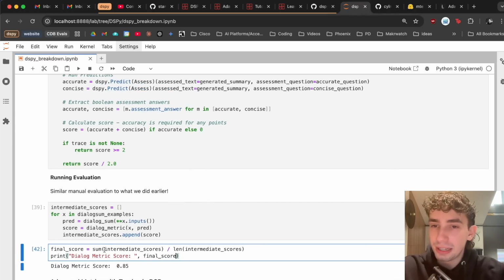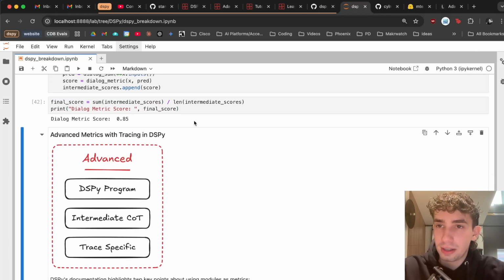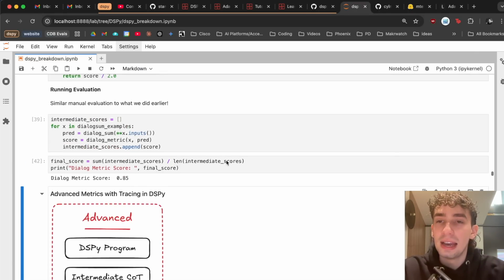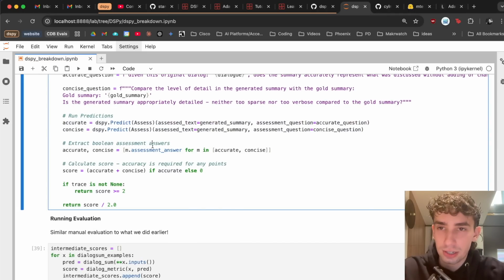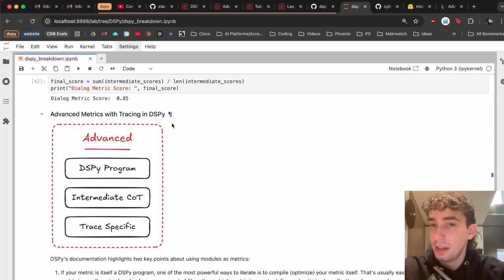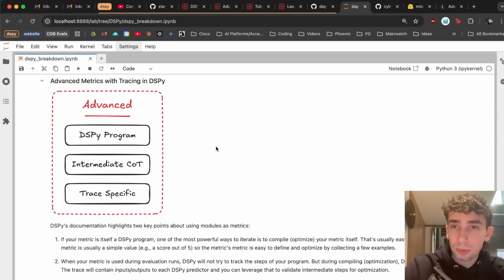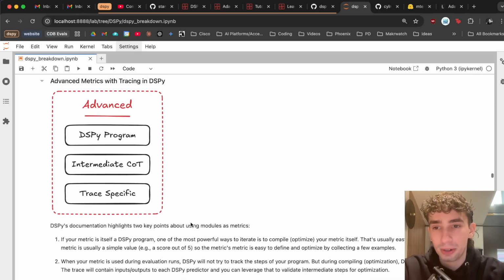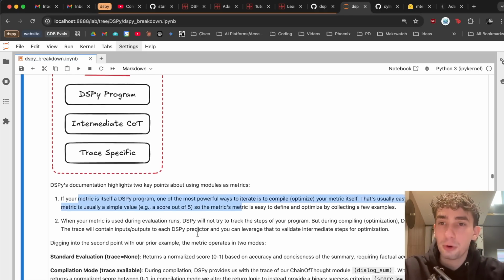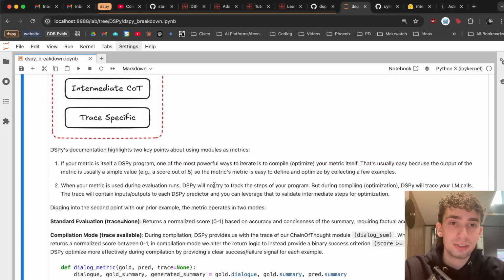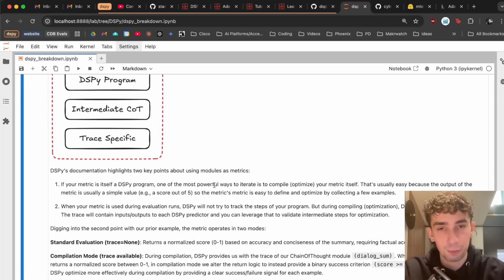So with our working intermediate metrics, we can finally touch a little bit on kind of what we're building up to. Advanced metrics with tracing in DSPy. As we saw with introducing additional modules within our program, those modules can actually, since they're programs, be optimized themselves. And so this is where things start to get a little bit more confusing, because if your metric is itself a DSPy program, one of the more powerful ways to iterate is to optimize your metrics themselves. And we'll be going into optimization very shortly after these notes.